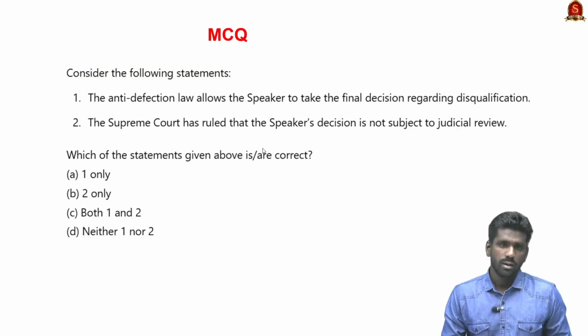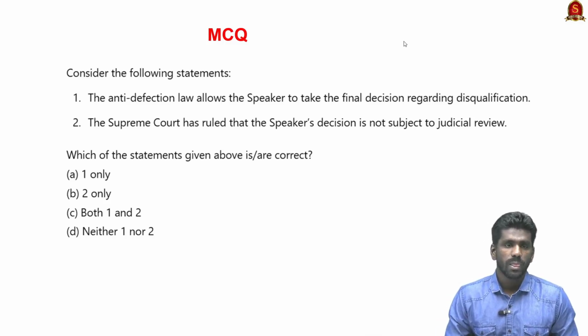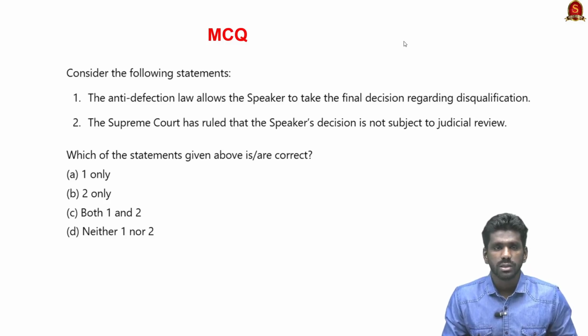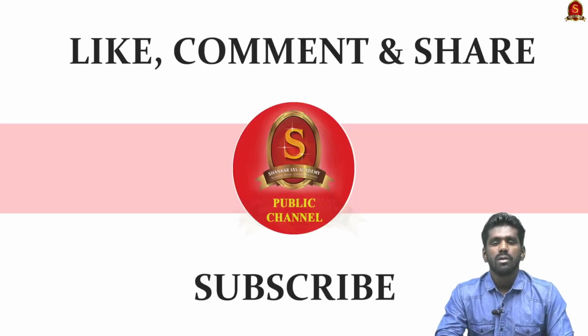Let us discuss an MCQ related to this topic. Consider the following statements. 1. The Anti-Defection law allows the Speaker to take the final decision regarding disqualification. Yes, this statement is correct. 2. The Supreme Court has ruled that the Speaker's decision is not subject to judicial review. No, it is subject to judicial review, and this was said in the Kihoto Hollohan case. So the correct answer is option A, 1 only. With this, we have come to the end of the discussion.